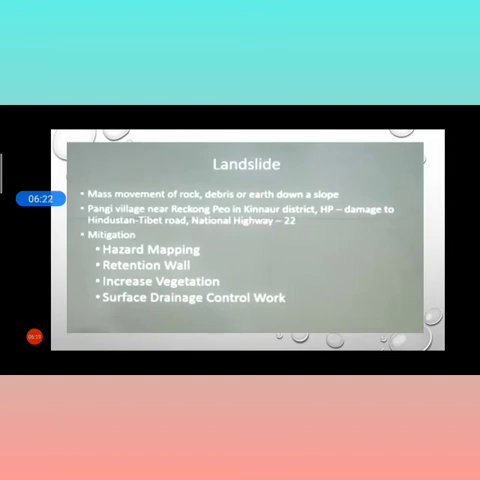Now retention wall: we have to construct a wall to stop the landsliding and stop the land from slipping. It means the land will not come out with the soil and the land will not be degraded through this process. And now hazard mapping means GIS.